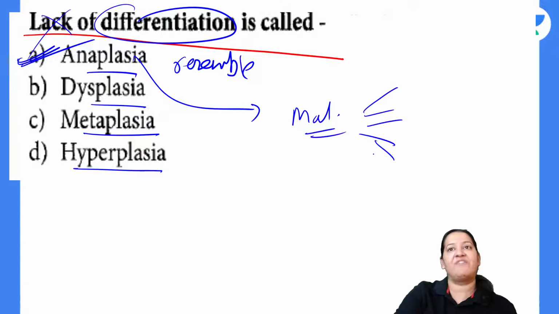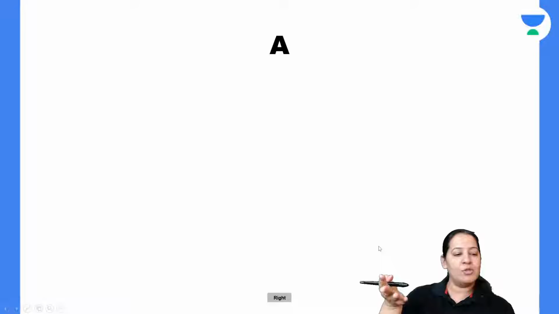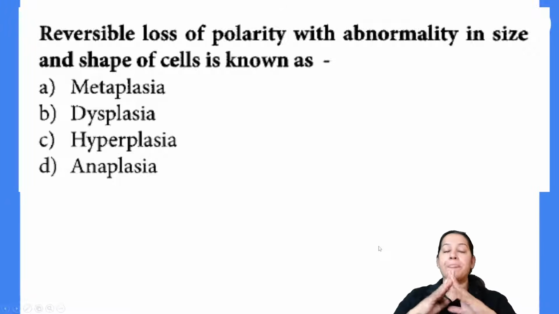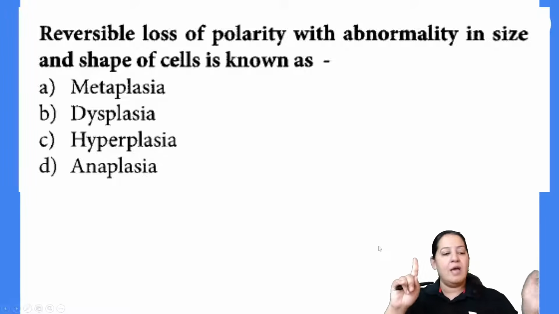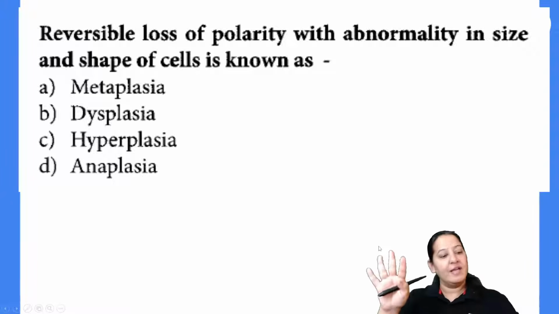The 10 features define anaplasia. You already know the 10 features; I have enumerated them many times. Yes, very good, Akhilesh. So the correct answer here is A, and you are all right. Coming to the next question. Now the question is tricky. I am warning you, the question is tricky, so don't rush. Read it carefully. Give it a thought, then write your answer.